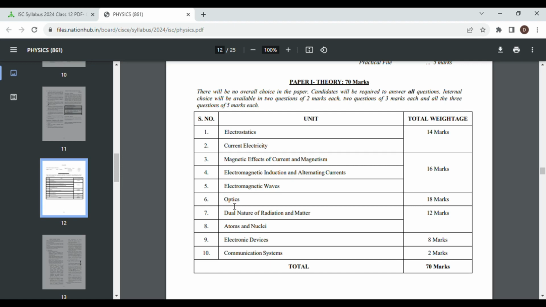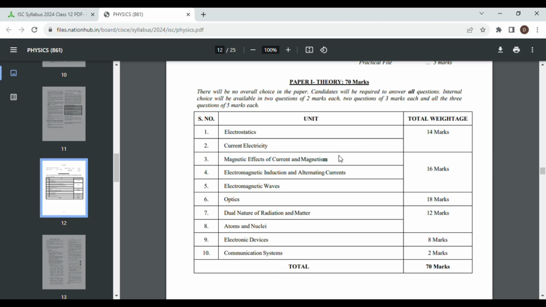So what should be your first focus? Your first focus should be optics. Then your next focus should be electrostatics and current electricity. Then your next focus should be dual nature of radiation and matter and atoms and nuclei. Why? Because this is a very easy unit and yet 12 marks is coming from there. I could have told you that you should focus next on this unit, electromagnetic waves, electromagnetic induction and alternating currents, magnetic effects of current and magnetism, because 16 marks is coming from there.